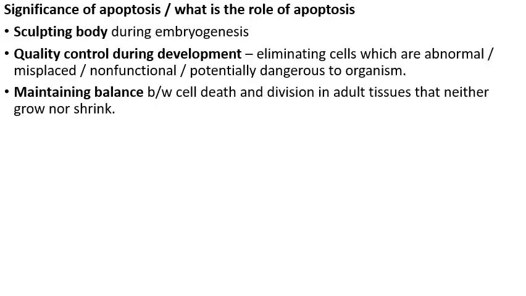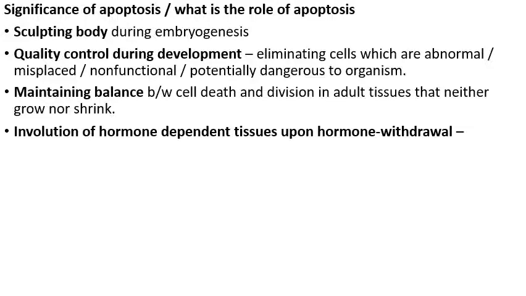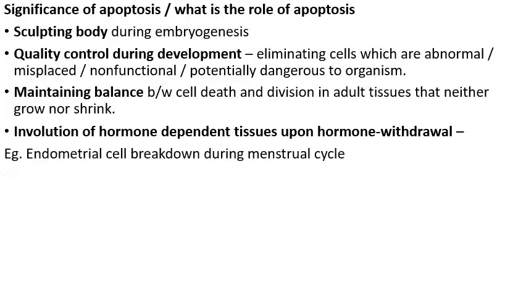In adult life, it helps in maintenance of the balance between the number of cells forming and number of cells being removed by cell death in adult tissues that neither grow nor shrink. It also plays an important role in involution of hormone-dependent tissues upon hormonal withdrawal. The best example for this condition is endometrial attrition during the menstrual cycle.